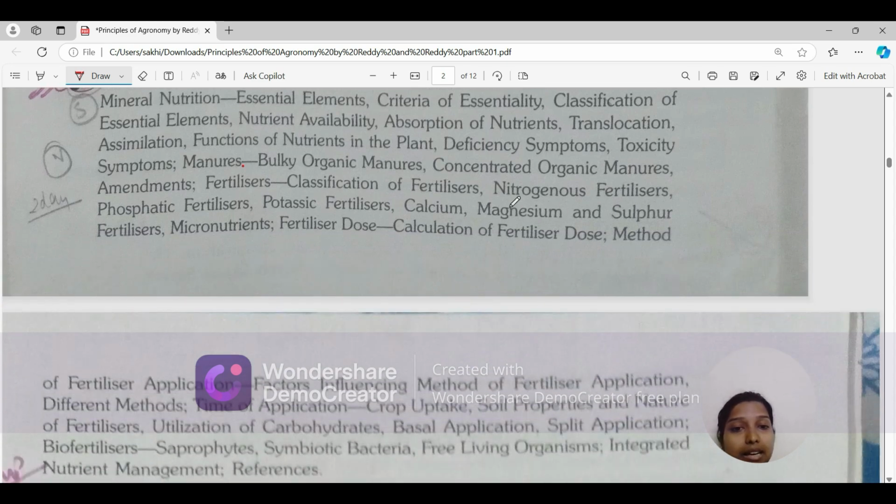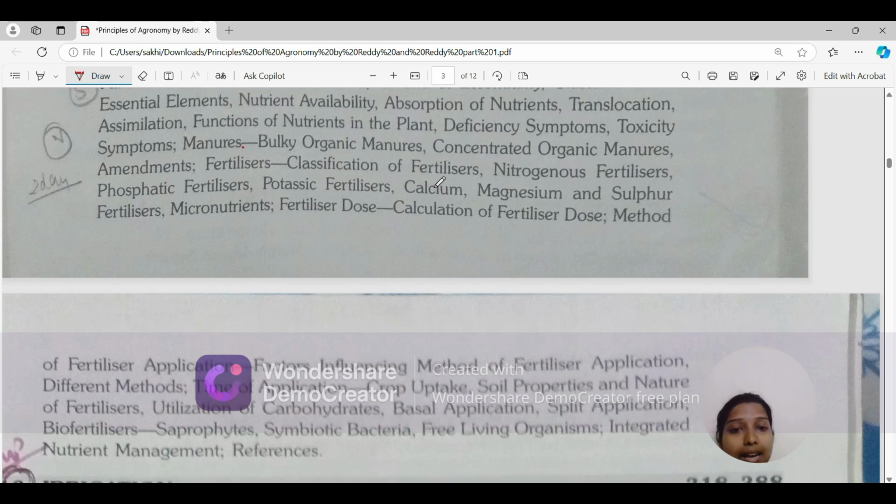Okay, then we'll be studying fertilizers, classification of fertilizers. There are nitrogen fertilizers, fertilizers which provide nitrogen. Okay, there will be phosphatic fertilizers which provide phosphorus. Potassic fertilizers provide potassium, and also calcium, magnesium, sulfur. These are the fertilizers we'll be studying. Okay, micronutrients are very important for plants. So along with NPK, the major nutrients which come in fertilizers, the plant also needs micronutrients.